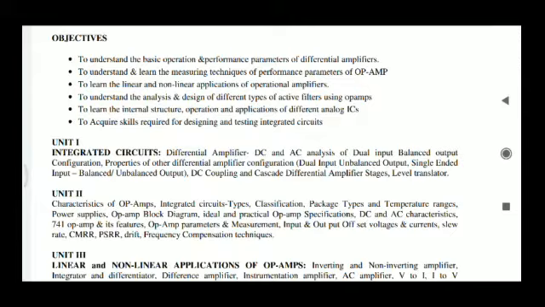Finally we are going to see the AC analysis. In this AC analysis we find the differential gain as well as the common mode gain, and also the input impedance as well as the output impedance of this differential amplifier. This differential amplifier is divided into 4 configurations: dual input balanced output, single ended input balanced output, dual input unbalanced output, and single ended input unbalanced output.